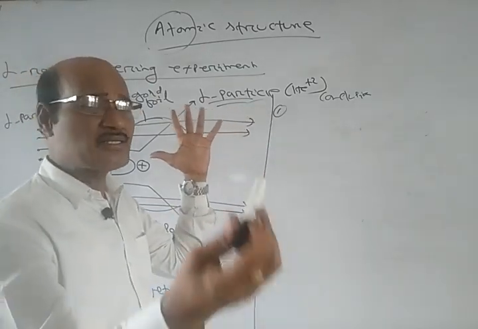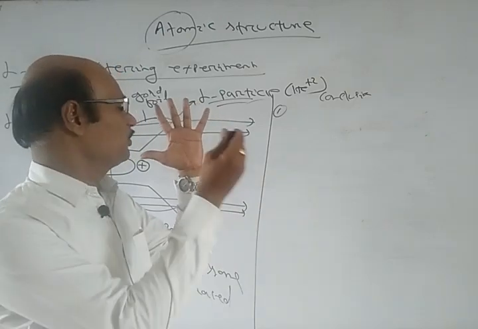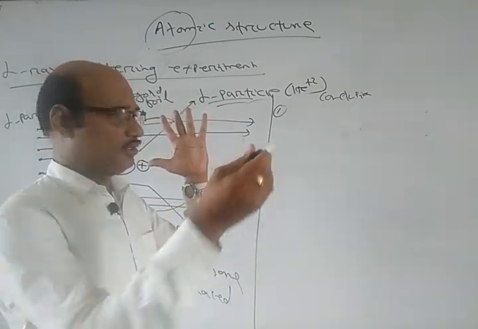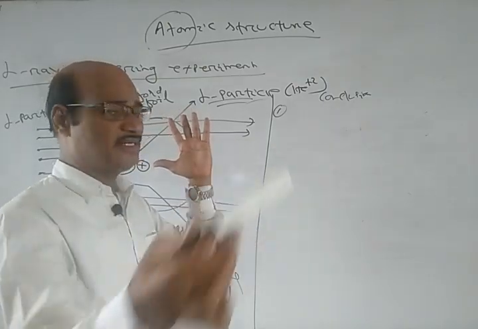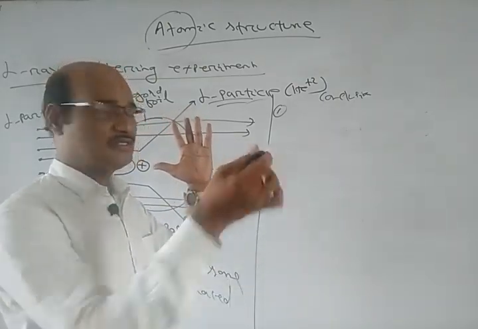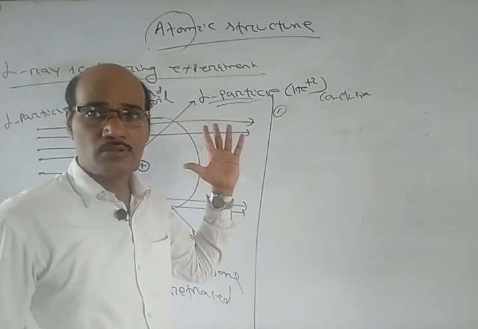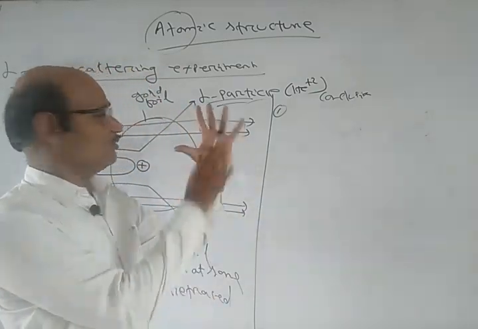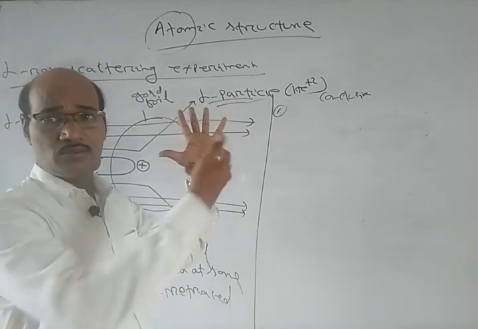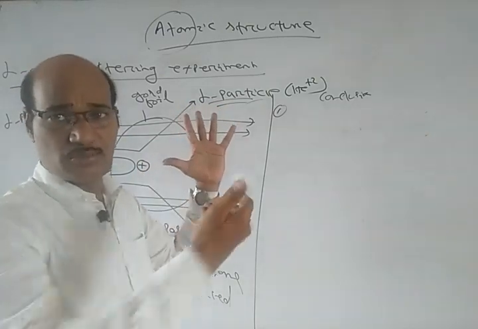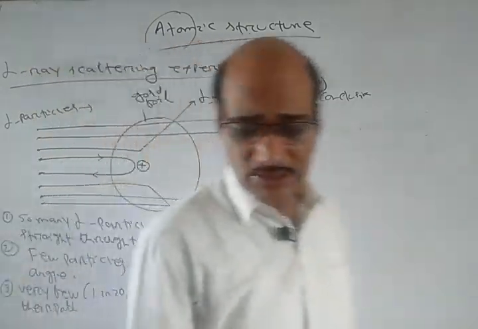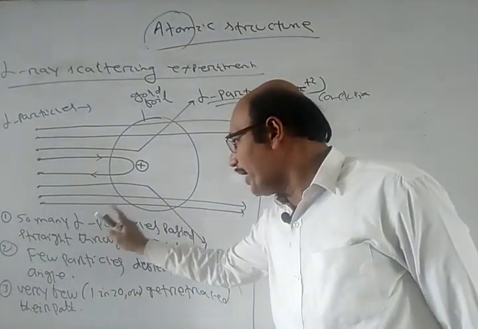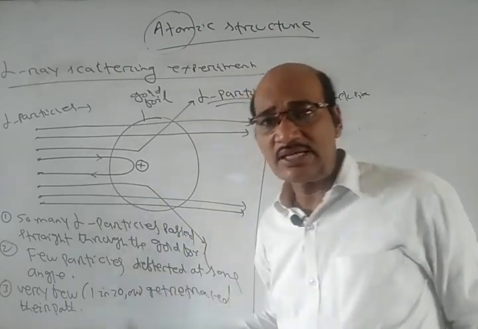Now if I strike the alpha particle at this position, it strikes here and bends. And if I strike it here, it comes forward and then comes back. So 3 things were observed here. So many alpha particles pass straight through the gold foil.